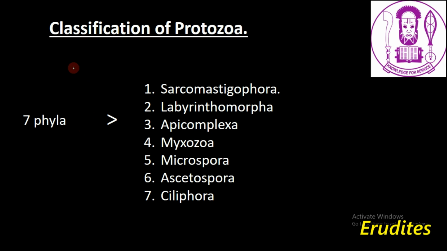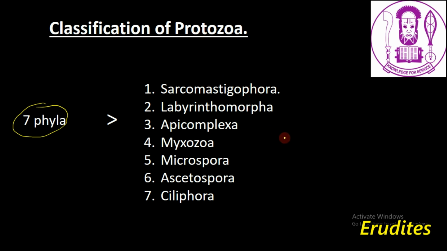So having known all that, let's look at the classification of protozoa. Protozoa are classified into 7 phyla. Remember, protozoa is a subkingdom. So the subkingdom protozoa is classified into 7 phyla. We have Sarcomastigophora, Labyrinthomorpha, Apicomplexa, Myzozoa, Microspora, Acetospora, and Ciliophora. So these are the 7 phyla under the subkingdom protozoa.